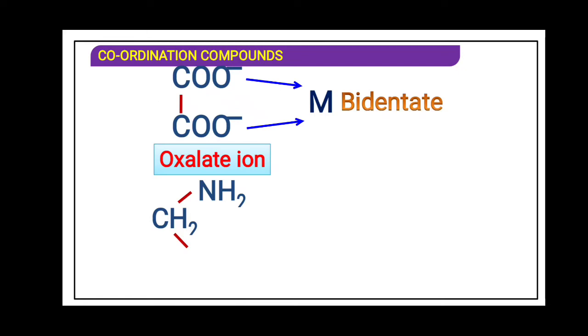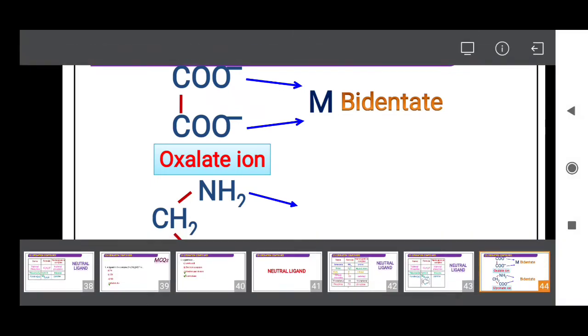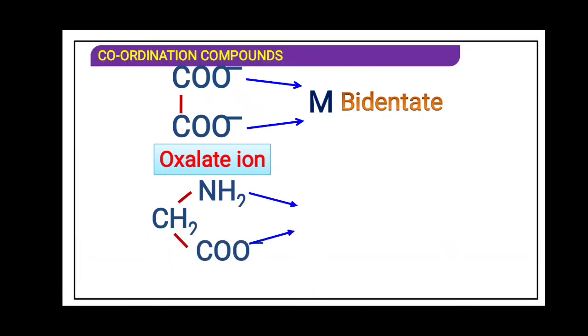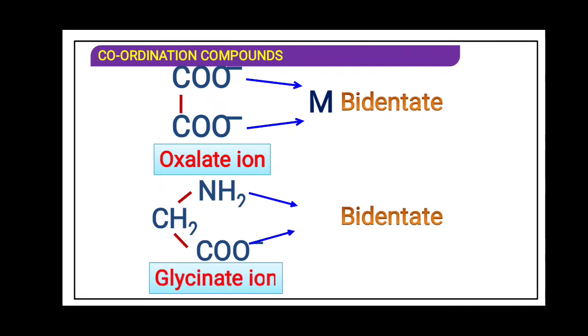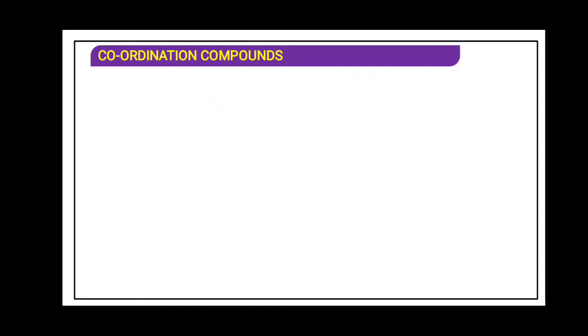Another bidentate ligand, that is NH2CH2COO minus. If I write H over here, that will become glycine, which we have seen in the biomolecules. So this will be glycinato. Two donor atoms, nitrogen and one oxygen with a minus charge. In one ligand there are two donor atoms, so it is said to be a bidentate ligand. Over here there are 3 donor atoms, NH2 and this N. It is said to be a tridentate ligand.